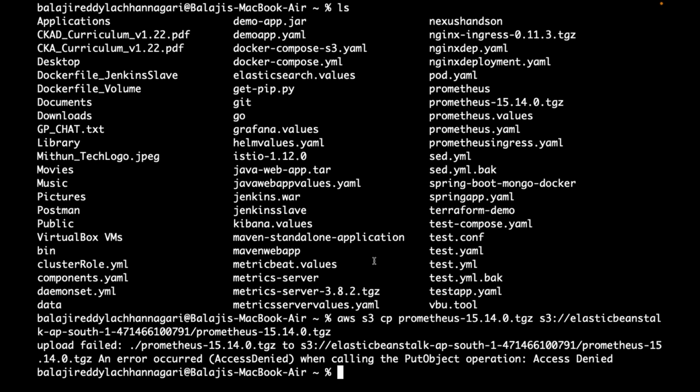Guys, using CLI also, you can create EC2, you can create VPC, you can create ELB, you can create EKS, but you need to execute a lot of commands in a proper sequence. So AWS CLI is not a declarative approach, it's imperative, one after the other you need to execute a lot of commands, right?